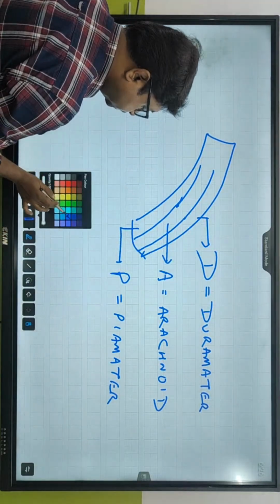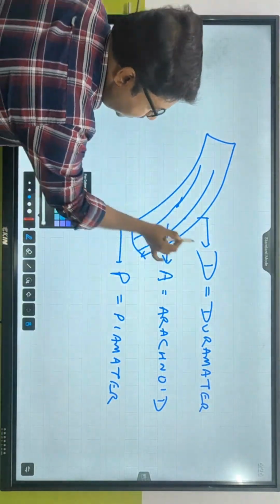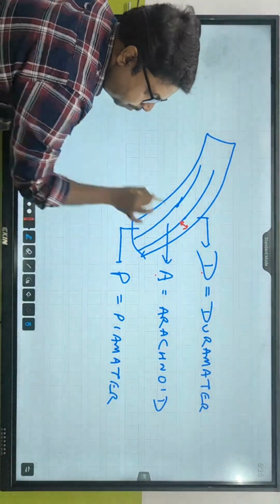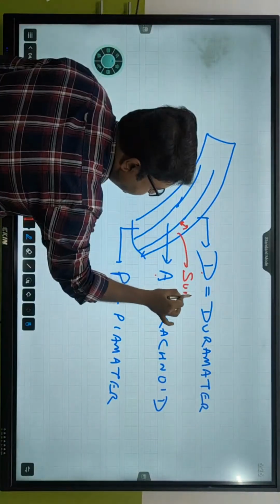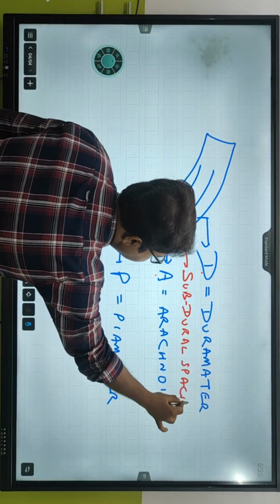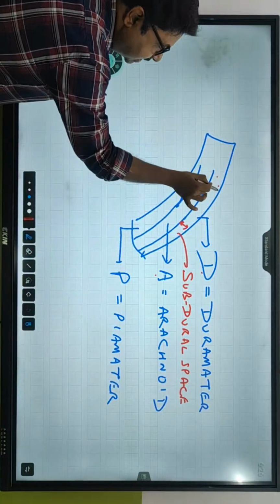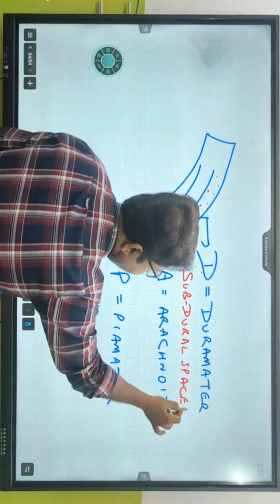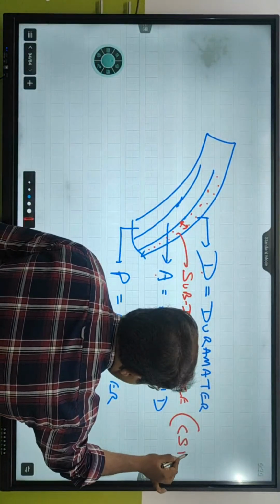Now, in between dura mater and arachnoid, can you see a space present? This space is called subdural space. And this space contains a fluid. Come on, tell me what is the name of the fluid? CSF. Cerebrospinal fluid.